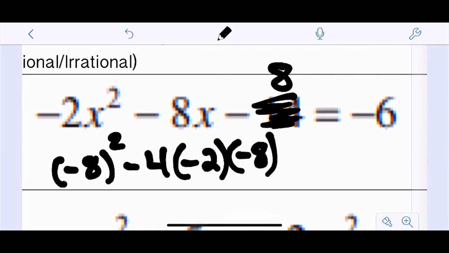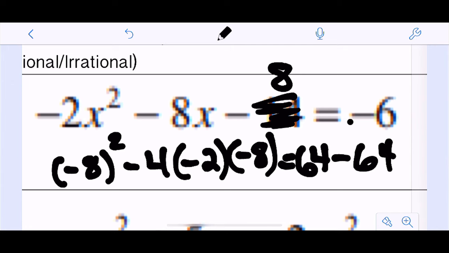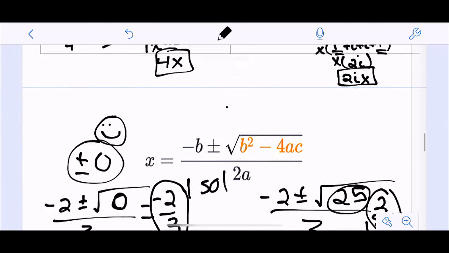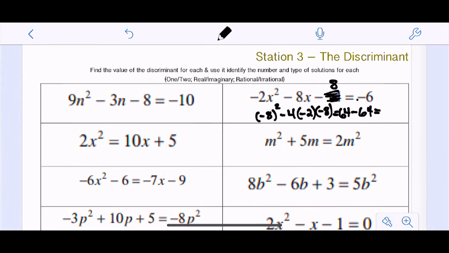Okay, so this would be 64, right? 8 squared, minus, now 4 times negative 2 is negative 8. Negative 8 times negative 8 is positive 64. So this comes out to be 0. And you guys can just put that in your calculator. I am trying to show you my work, but you can just throw it in your calculator.